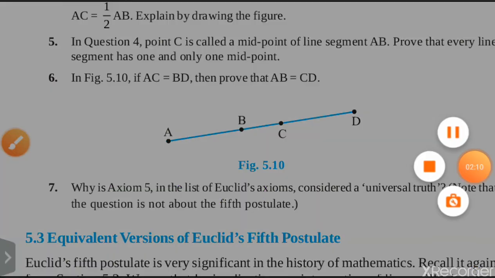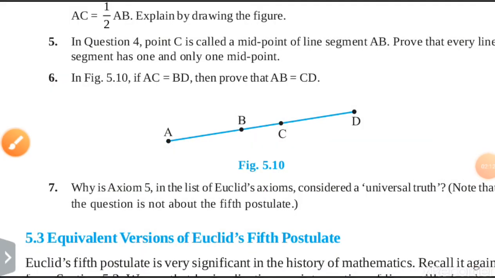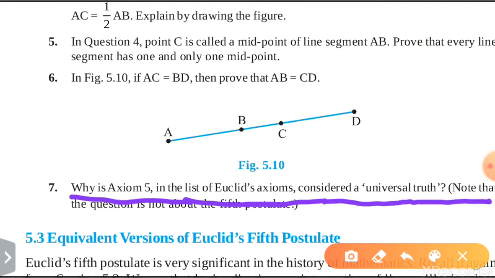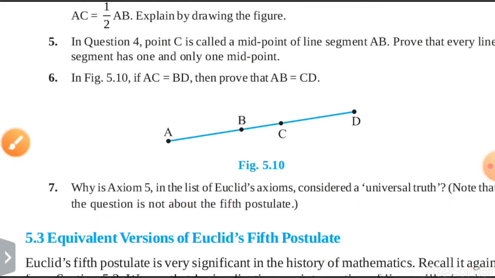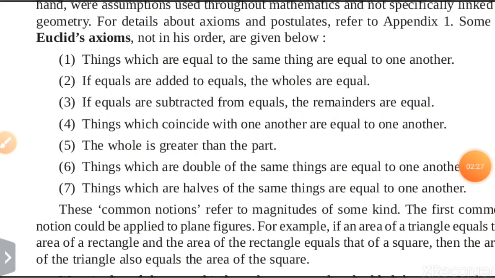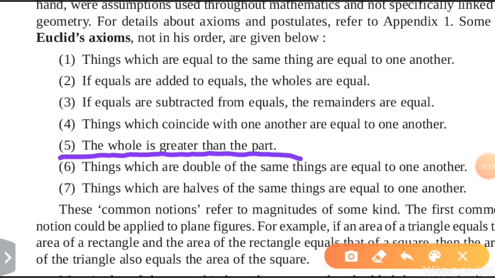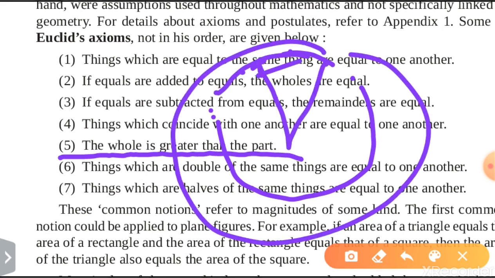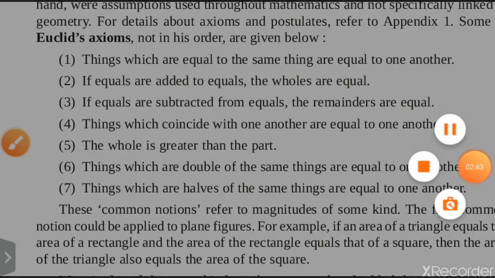Now move to the next question, the last question. Why is axiom 5 in the list of Euclid's axioms considered a universal truth? Note the question is not about the fifth postulate. You can see that this is the fifth axiom: the whole is greater than a part. I have explained this in my previous video also. As we know, the whole is greater than a part. It's a universal truth and it is true for all types of bodies.